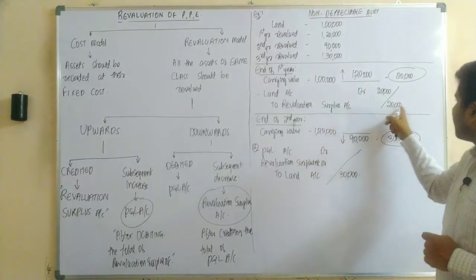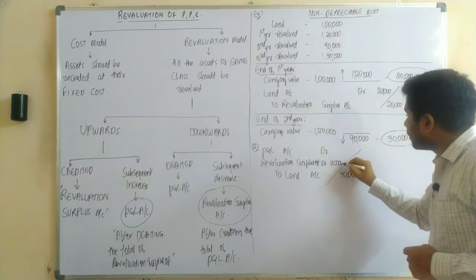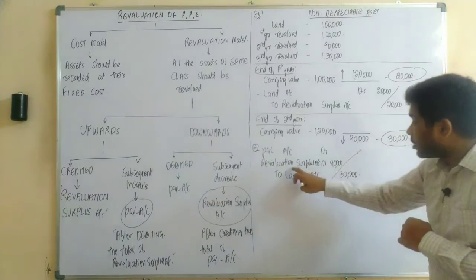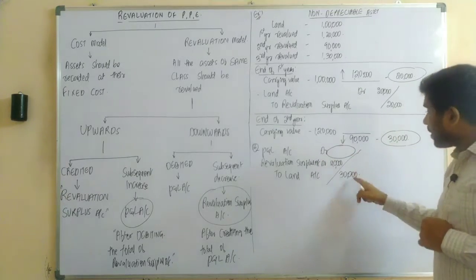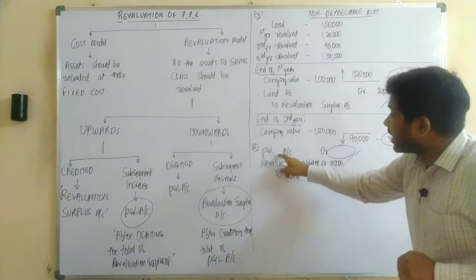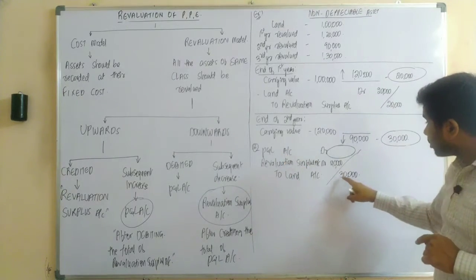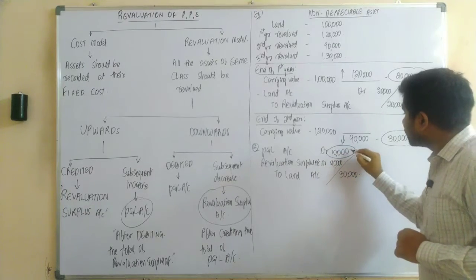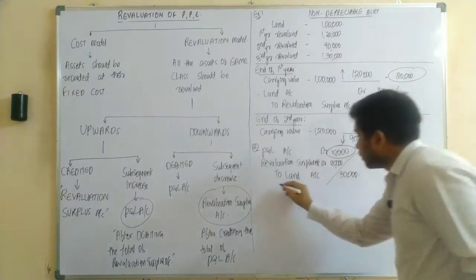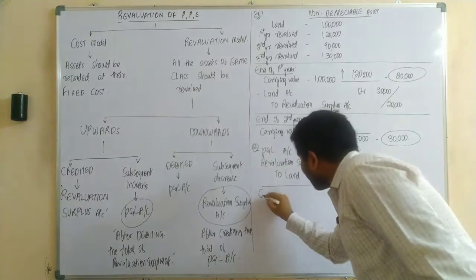That means first of all, we need to cancel the revaluation account. How much was it in the revaluation? There is a gain of 20,000 rupees. So after cancelling this 20,000 rupees, the remaining amount should be debited in your P&L account. So that is how much? 30,000 minus 20,000, it would be 10,000 rupees. Yes or no? Let's continue.